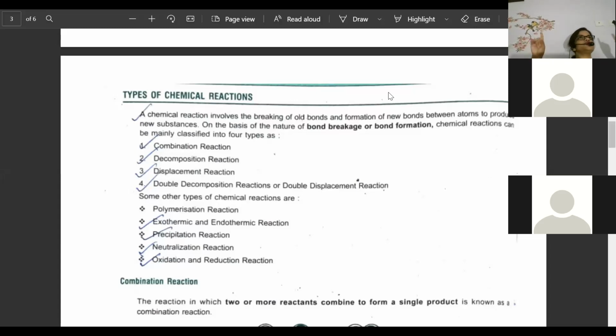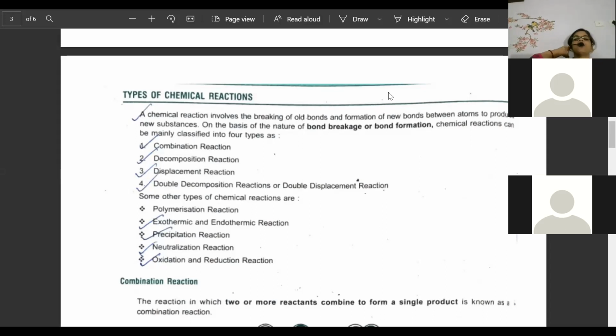Neutral means when both are strong. So when you and your friend are fighting and you both are very strong, the decision is pending. But when your friend is strong and you are weak, then after the fight everyone will call your friend. So it is an acidic salt because the acid is strong and the base is weak. And when your friend is strong and you are weak, your friend's name will come. That is a basic salt. I hope you have understood this technique, beta.